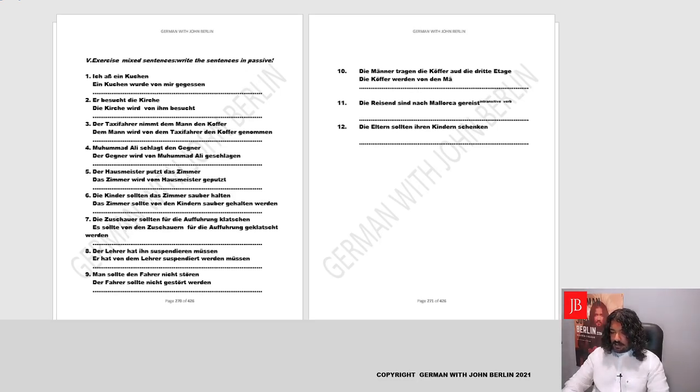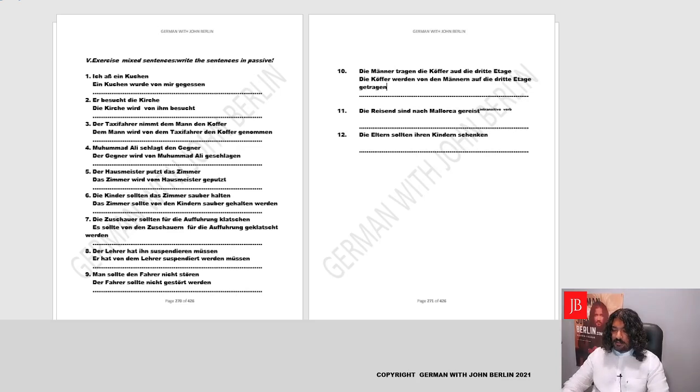Why did we write Männern? Because there is an extra N in dative plural. Die Koffer werden von den Männern auf die dritte Etage. Now the main verb is tragen. We'll be writing it in perfect: getragen. The suitcases are being carried by the men on the third floor.